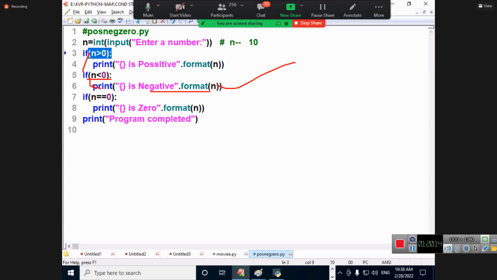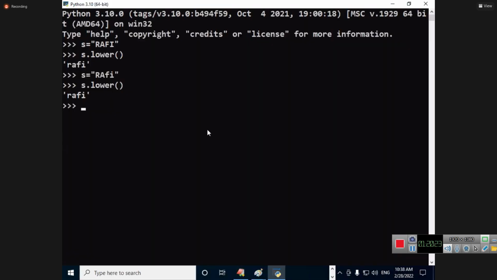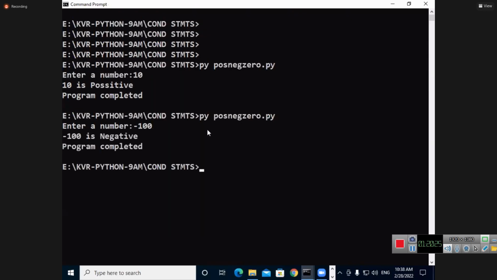Negative. Next, the else statement in the program: minus 100 is equal to 0. And the else statement in the program. Program completed, executing. See that now? Execute. Minus 100 is negative. Program completed.